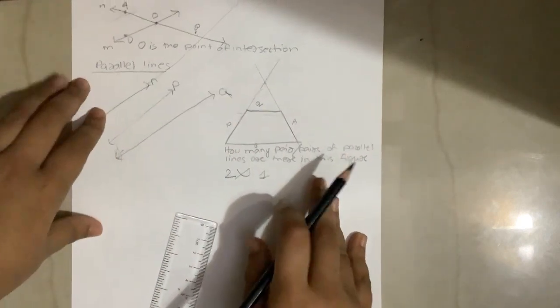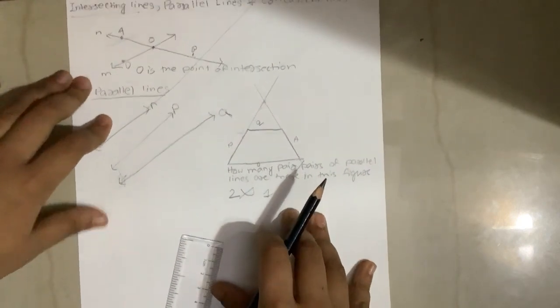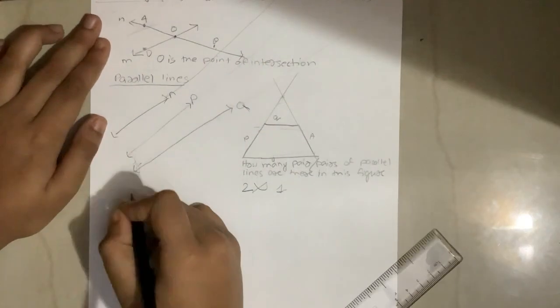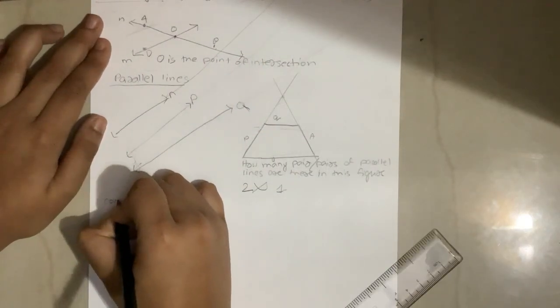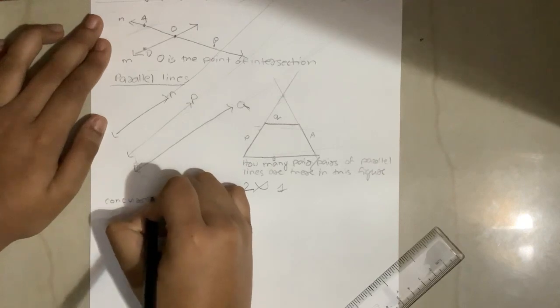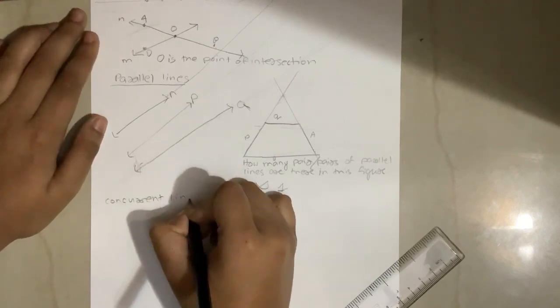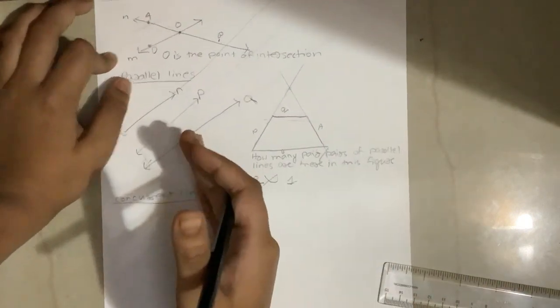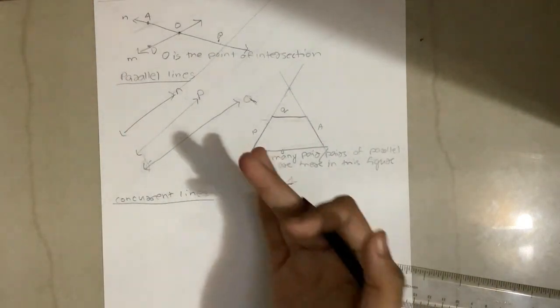Now the last type of line is concurrent lines. Concurrent lines are just like intersecting lines.